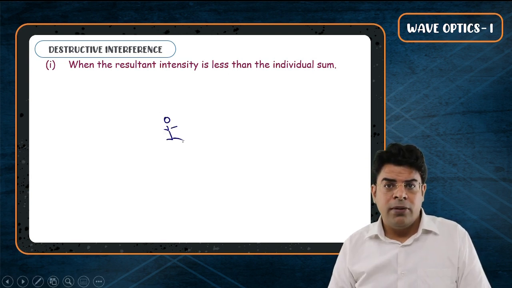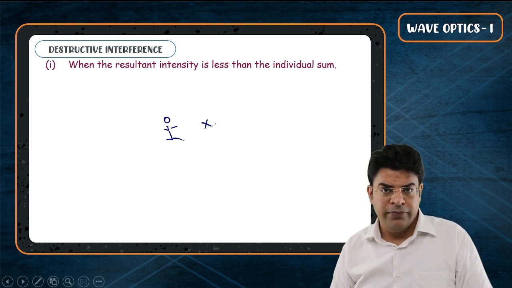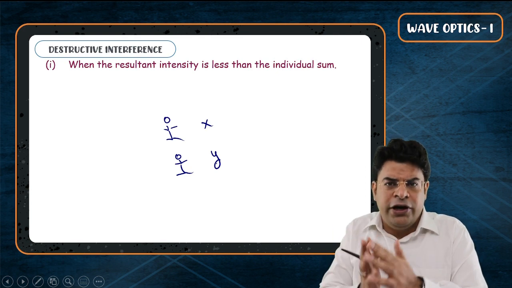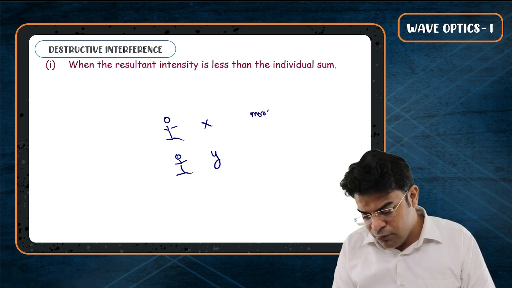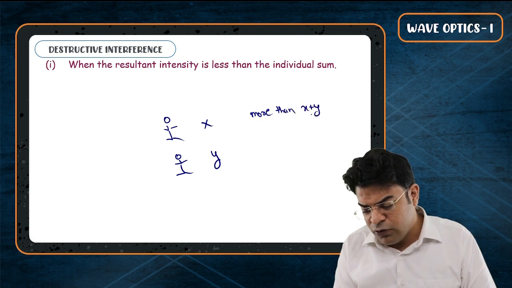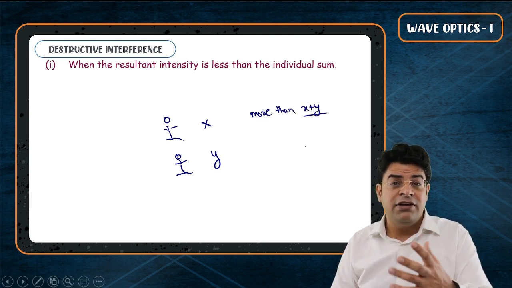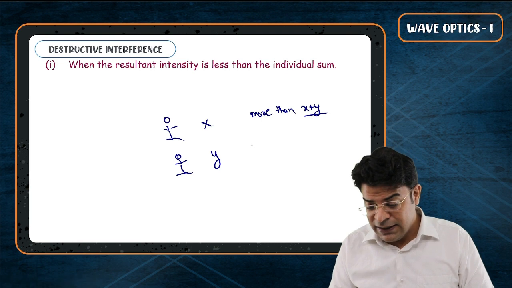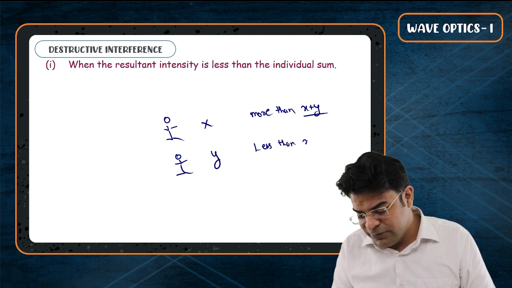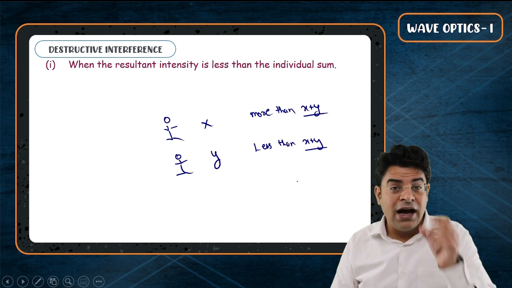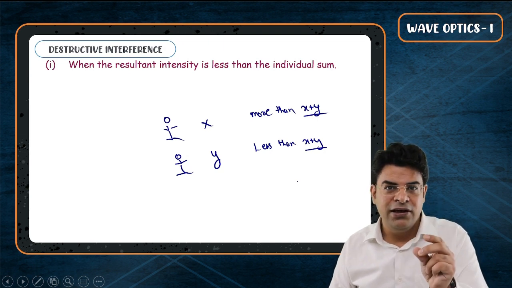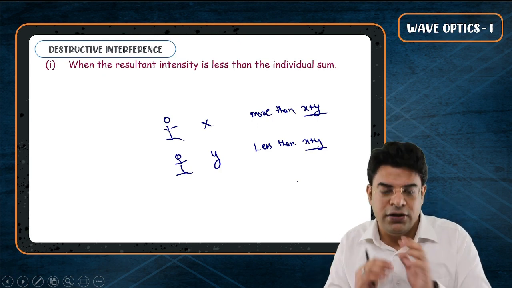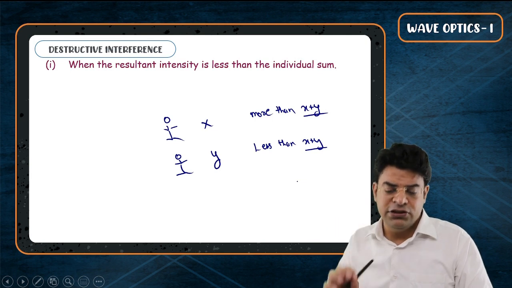Think of it this way. Alone, Ram can do X amount of work per day. Alone, Sham can do Y amount of work per day. When both of them collaborate, if they do more than X plus Y amount of work, you will say that they have interfered constructively, they are helping each other. If after collaboration, the work done by them together is less than X plus Y, then you will say that no, they are interfering destructively. Individually, their sum of work is greater than when they are working together. So that's the basic idea behind constructive and destructive interference.